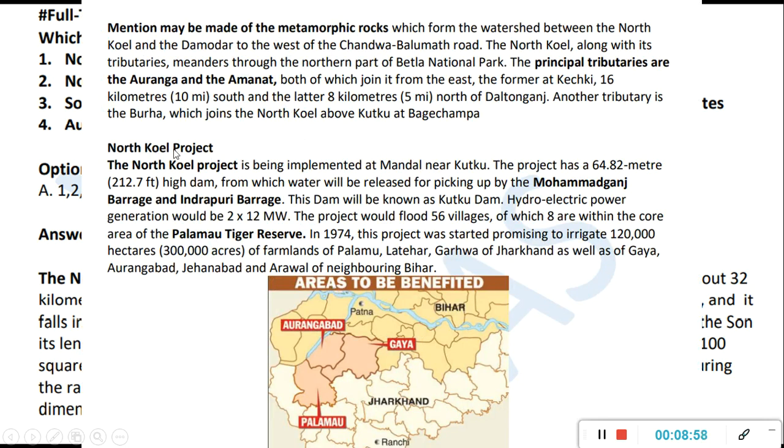Then again, there is the North Koil One project. Okay, here metamorphic rocks are there, and whatever basic things are required, I have put it here. Just pause and read. Okay, and here in that area around this, the Palamau Tiger Reserve is there. That also UPSC has asked once, I think. So try to learn by heart whatever you see on screen.